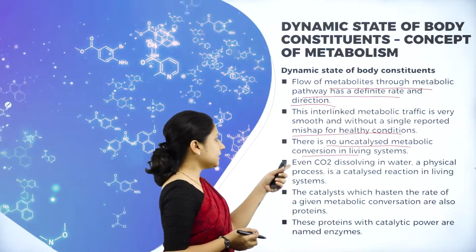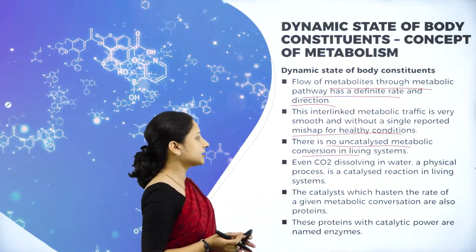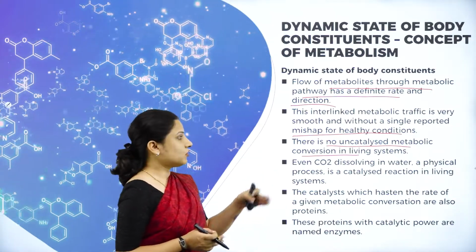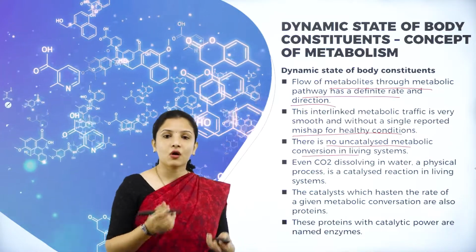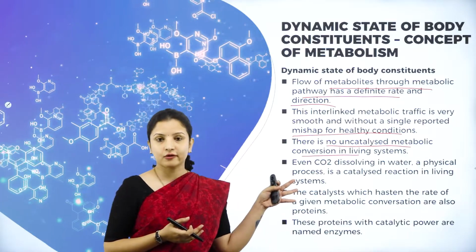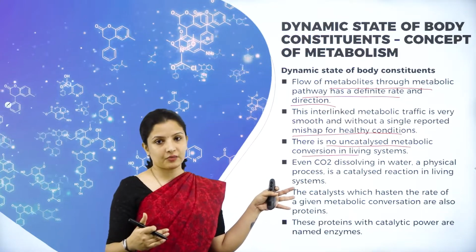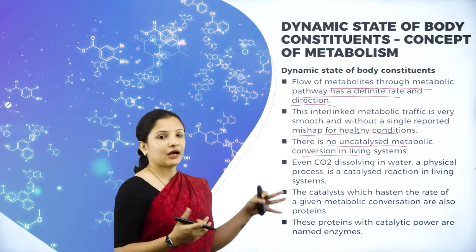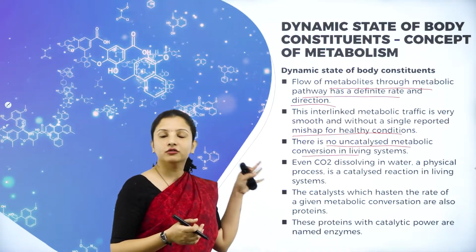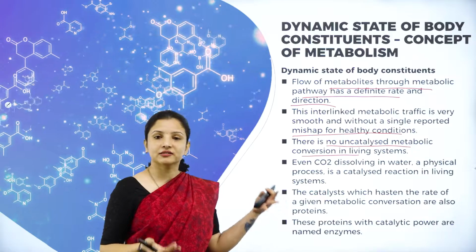For example, even carbon dioxide dissolving in water, though it is a physical process, is a catalyzed reaction in the living system. In metabolic pathways there is no uncatalyzed reaction, because all are catalytic. If the metabolic pathway has to occur, enzymes take part there. Only if enzymes act properly will these metabolic pathways occur. Even a simple carbon dioxide dissolving in water, though a physical process, requires a catalyst to function properly. The best example of a catalyst that I can take is the enzymes.